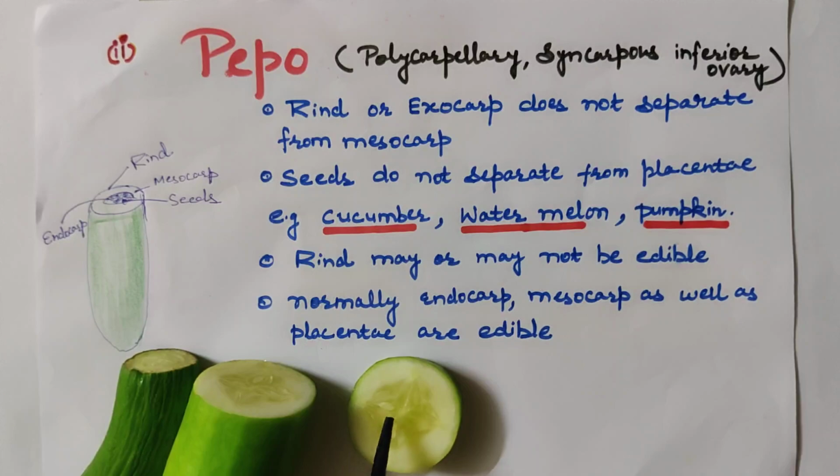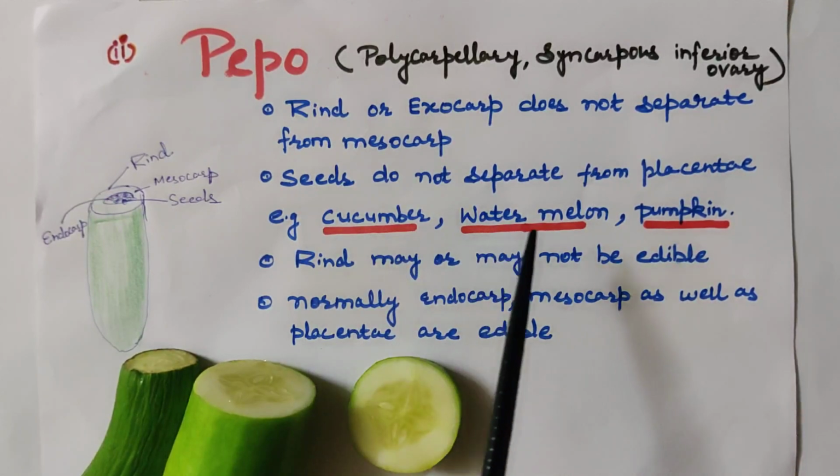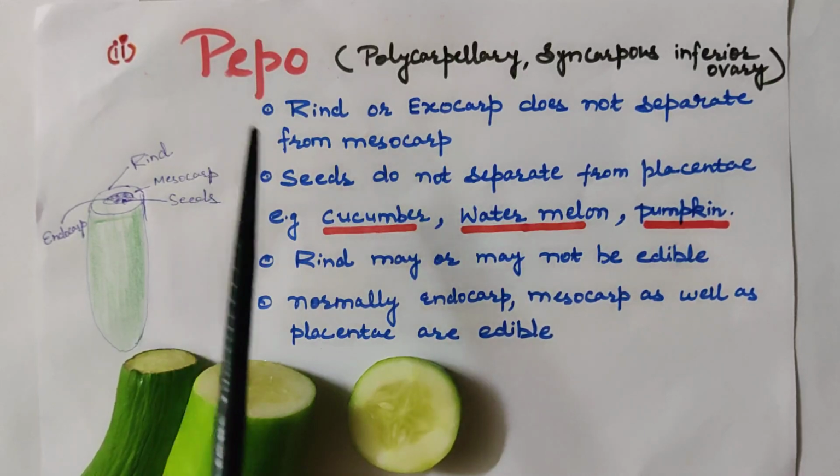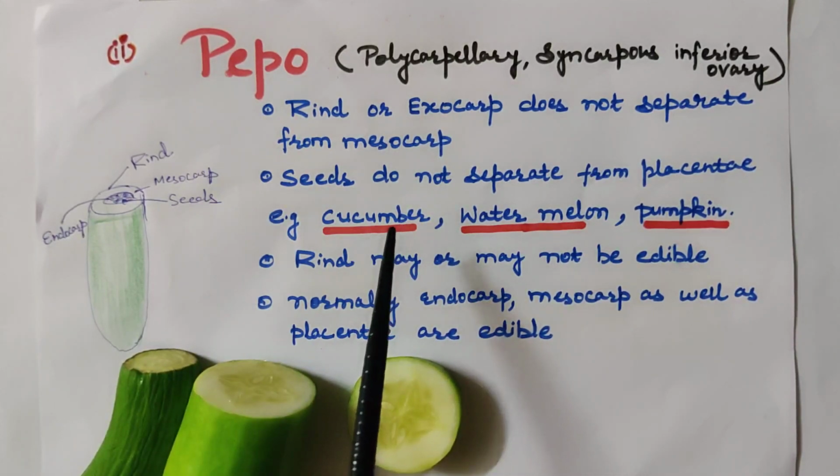As we already discussed, seeds are connected to the ovary; ovules are connected to the ovary with the help of placenta. So placenta and seeds do not separate. Examples of pepo are cucumber, watermelon, pumpkin. It is a characteristic feature of the Cucurbitaceae family.